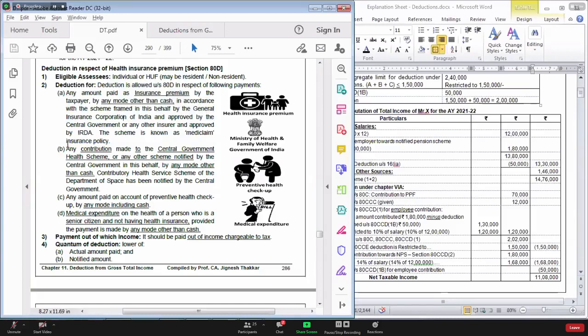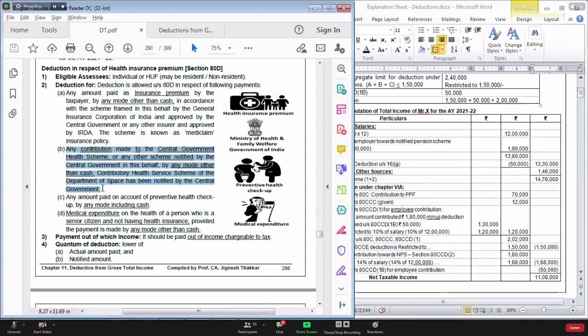Second point: there are certain central government and state government health schemes like the employee state insurance scheme. In that, you have to contribute money every month, and it will be deducted from your salary. If you are a government employee, your contribution towards the central government health scheme or the state government health scheme will be deducted every month from your salary.